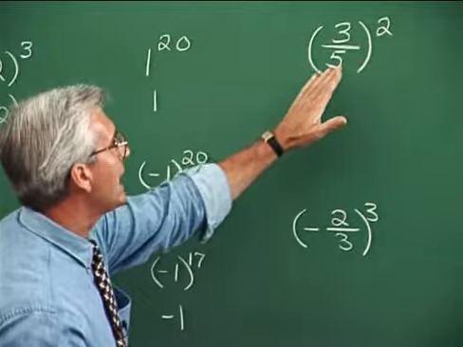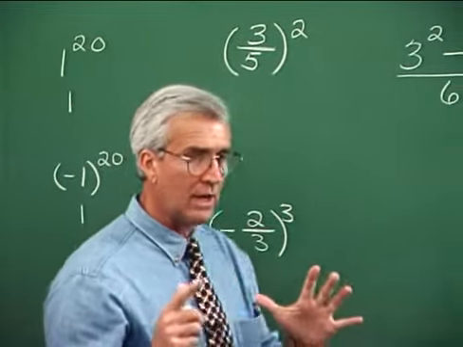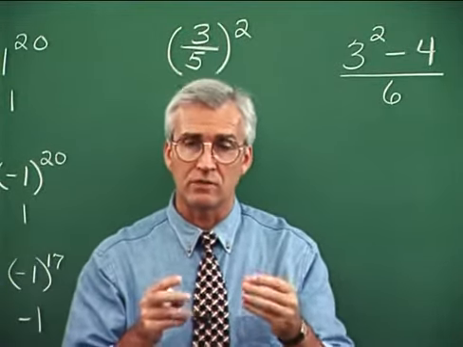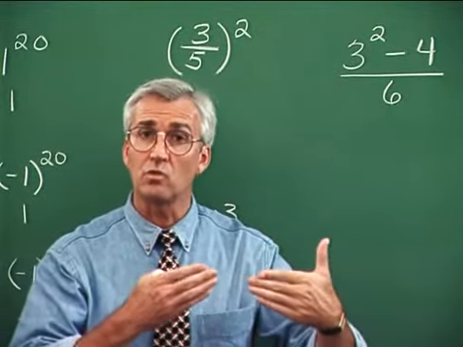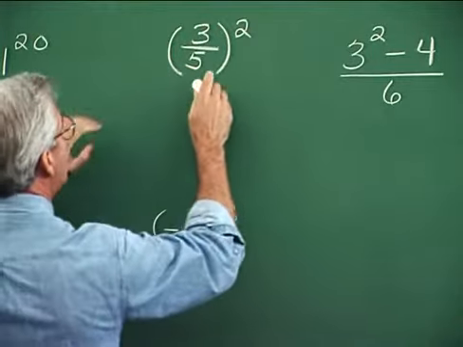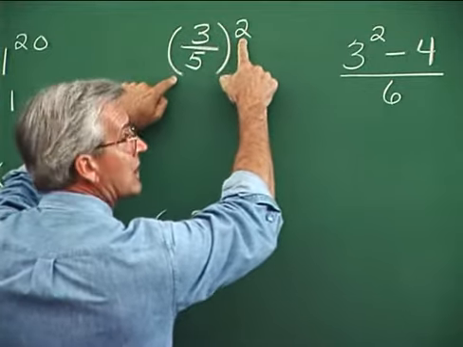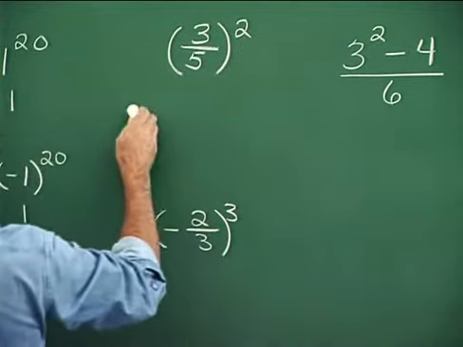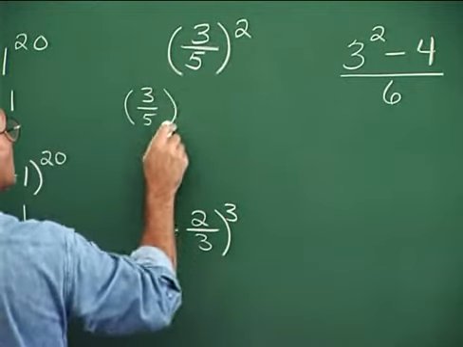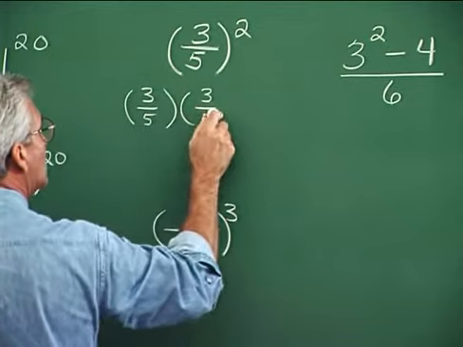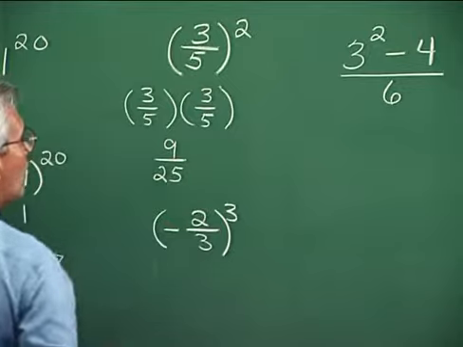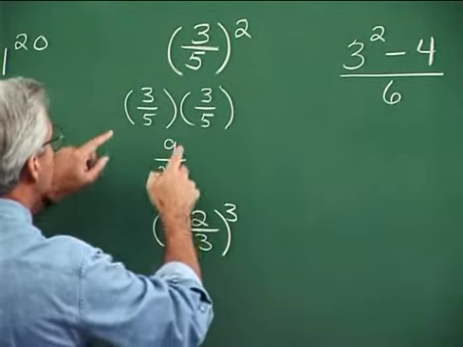When fractions are raised to exponents, it's important to know that we can look at the situation in 2 different ways. It's important because there will be circumstances where we're going to have to use one technique or the other. Here, for example, we can think of 3/5 as being the base of the exponent, and it is indeed. So we can attack the problem by saying this is 3/5 times 3/5, and then multiplying, we get 9 over 25.